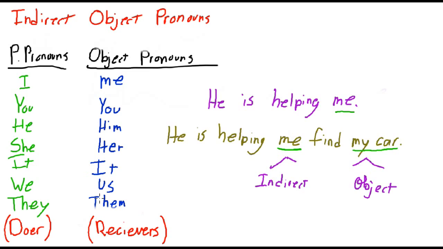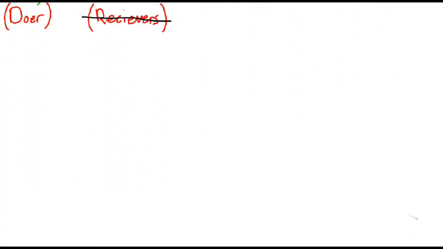But something that does change a little bit: in the last video we looked at direct object pronouns and we said that these guys are the receivers, correct? The object pronouns are the receivers. But really in this case they're not the receivers, they're more of a secondary. So I'll cross that out. Okay. So let's look at some more examples. Let's scroll down here.